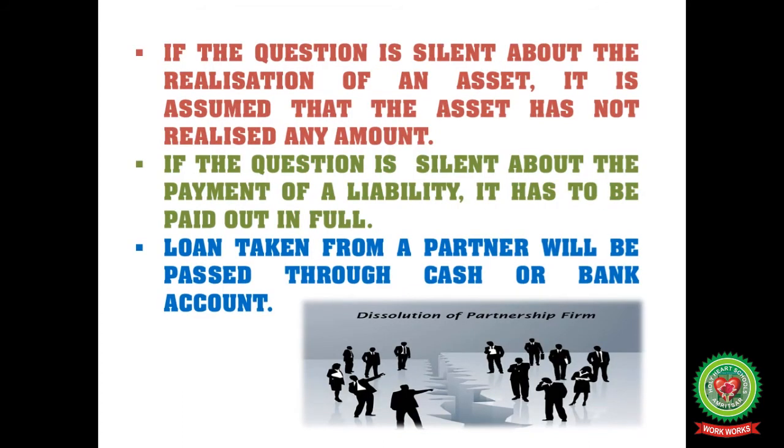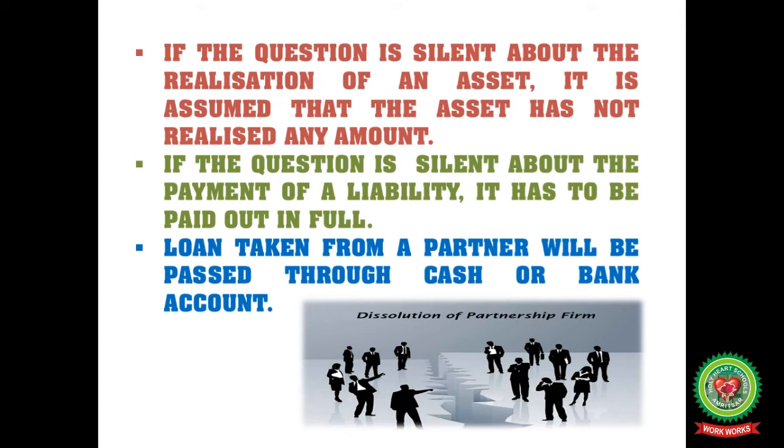If the question is silent about the realization of an asset, it is assumed that the asset has not realized any amount. Simply, if nothing is written in the question about the realization, it means the asset has realized zero value. Next point: if the question is silent about the payment of a liability, it has to be paid in full.